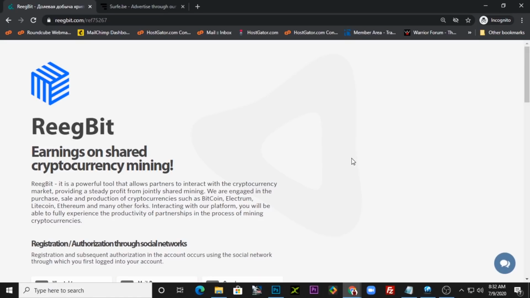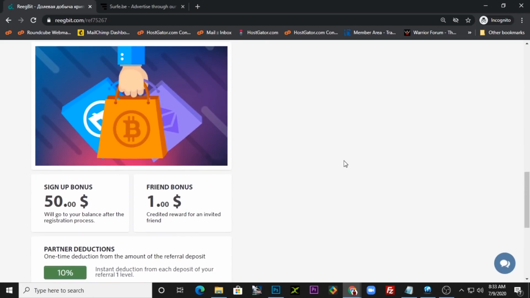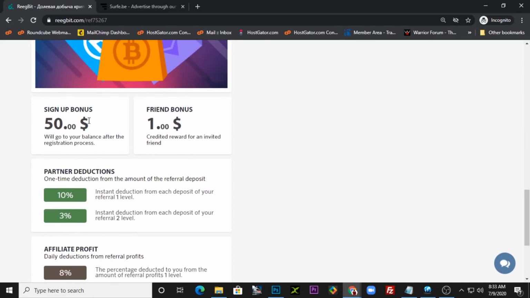The system I'm introducing to you is called Reegbit, and it's a cryptocurrency mining platform. The good thing about this is you get to earn on shared community activities on the platform. If you sign up, you get a $50 sign up bonus, you can see right here, and each time you invite a friend, you get $1. That's how easy it works.